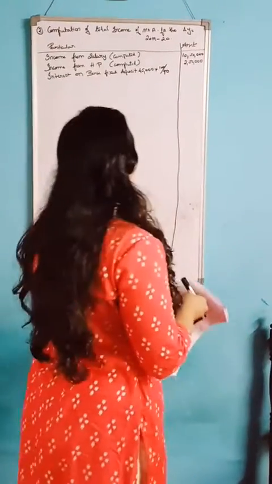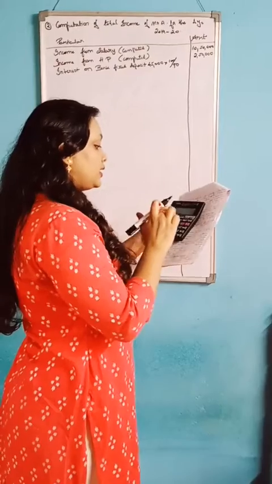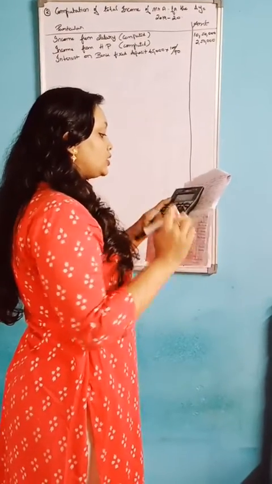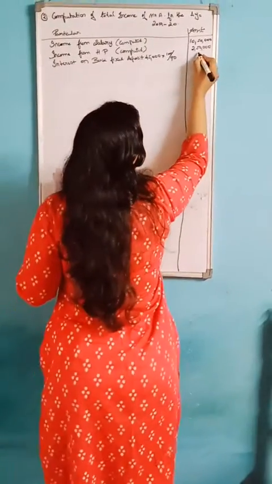So how much will the answer come, that is 45,000 into 100 divided by 90. You will get 50,000.